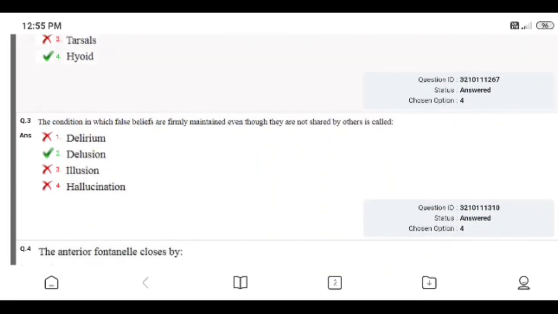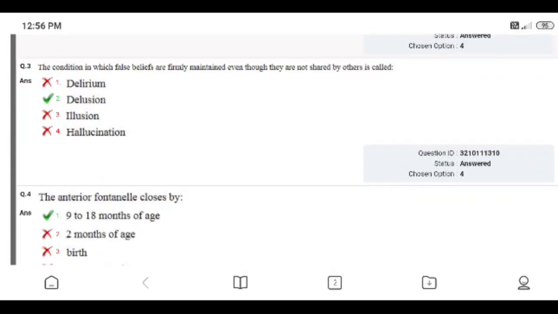Question number 3, the condition in which the false beliefs are firmly maintained even though they are not shared by others is called. Options: delirium, delusion, illusion, hallucination. Right answer is 2, delusion, but the answer given by me is option 4. So this one is wrong. Right answer is delusion.